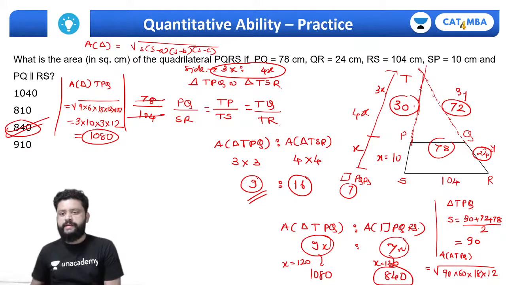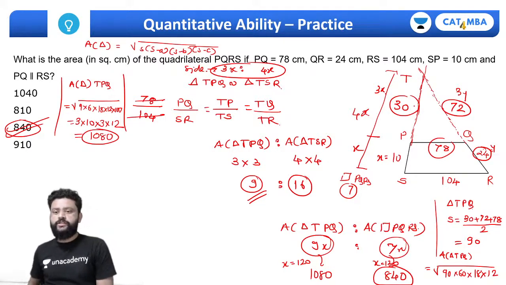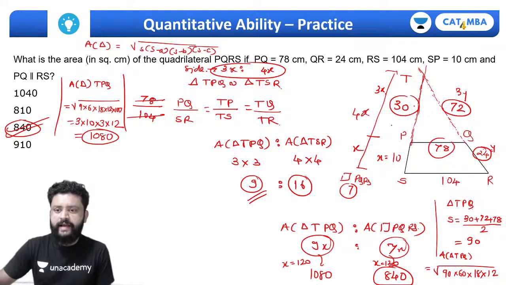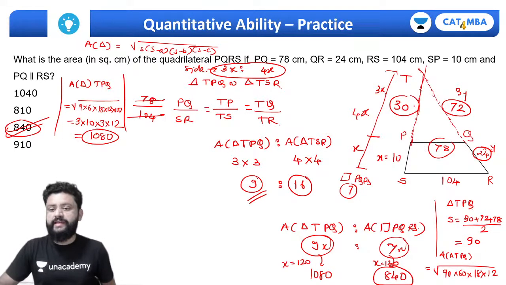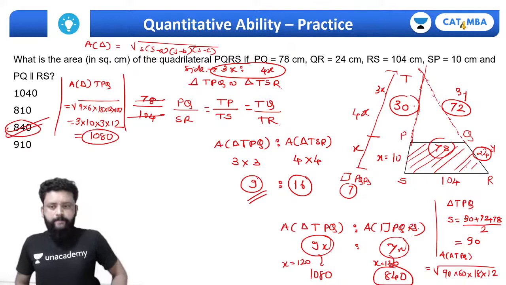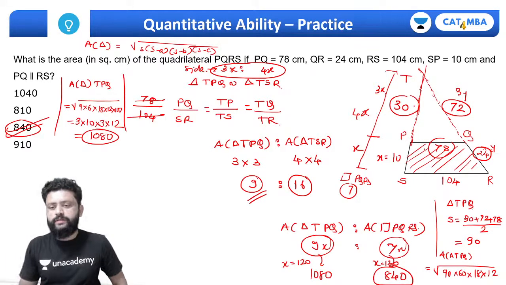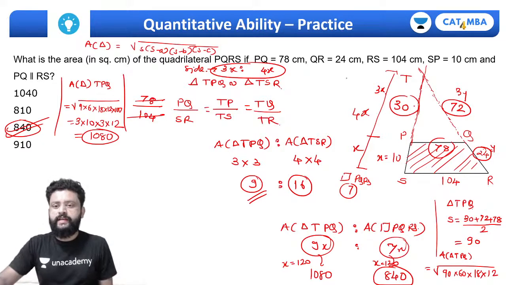Mostly multiples are coming up here. But definitely a complicated question because you have to construct the triangle, and then it will be easy for you to get the area of this trapezium. Otherwise it's quite tough to get the height of that trapezium, but this is the way you can easily do it.